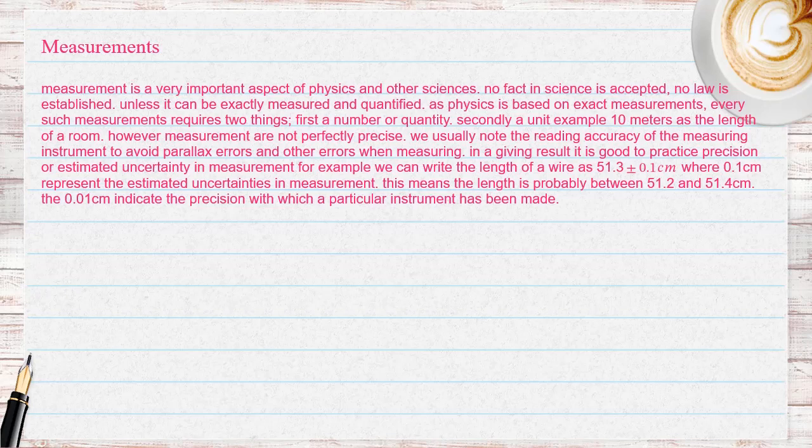However, measurements are not perfectly precise. We usually note the reading accuracy of the measuring instrument to avoid parallax errors and other errors when measuring. In a given result, it is good to practice precision or estimated uncertainty in measurement. For example, we can write the length of a wire as 51.3 plus or minus 0.1, where 0.1 centimeters represents the estimated uncertainties in measurement. This means the length is probably between 51.2 and 51.4 centimeters. The 0.01 centimeters indicate the precision with which a particular instrument has been made.